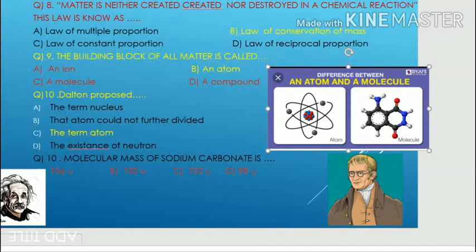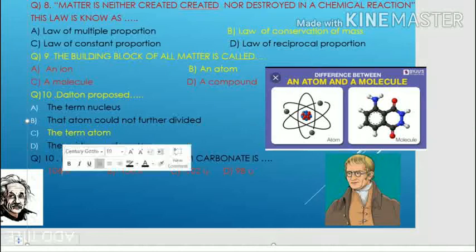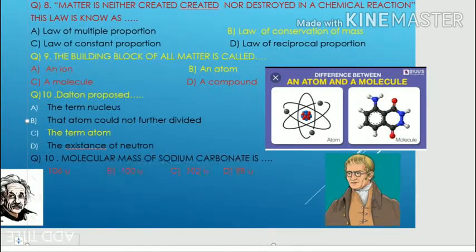And the next question is the molecular mass of sodium carbonate. The formula of sodium carbonate is Na2CO3: Na has 2 atoms, carbon has 1 atom and oxygen has 3 atoms. So it is one homework for you. You calculate the mass of sodium carbonate. Here 4 options are given: 106 u, 100 u, 102 u and 98 u. u means the atomic mass unit of molecular mass. Okay, I hope all of you complete this.